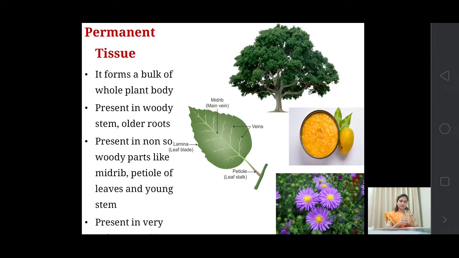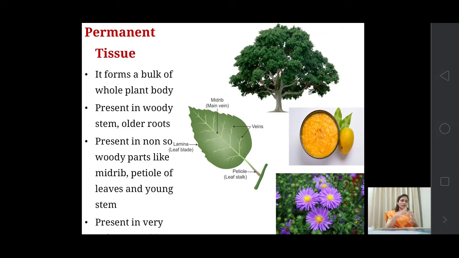So they may be present in the woody stem, older roots, or in woody parts like the midrib of the leaf. You can see in the picture the structure of the leaf, that is the midrib of the leaf. In the petiole of the leaf, there is a presence of permanent tissues.